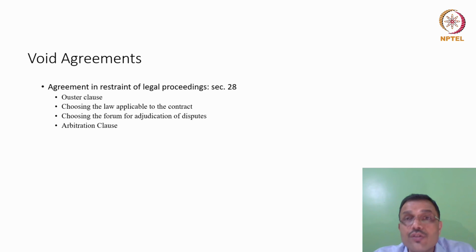So arbitration is still one of the favorite clauses that is drafted in a contract. We say, in case of any dispute that arises in relation to this contract, or any differences that arise in relation to this contract, it shall be referred to a sole arbitrator appointed by both the parties. Interestingly, in arbitration, the courts can also be involved for appointment of an arbitrator. That is under Section 11.